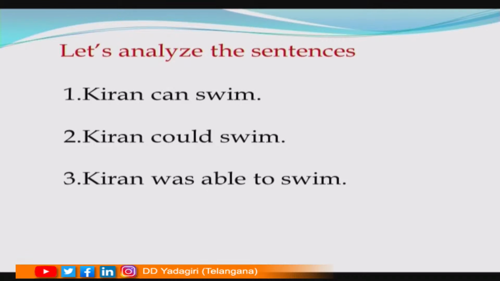Consider these sentences. Kiran can swim and Kiran could swim, Kiran was able to swim. The first sentence, Kiran can swim, talks about ability and Kiran has the ability to swim. The second sentence, Kiran could swim, talks about past ability. We may understand that now Kiran may not be able to swim, whereas the third sentence, Kiran was able to swim, refers to a past action.